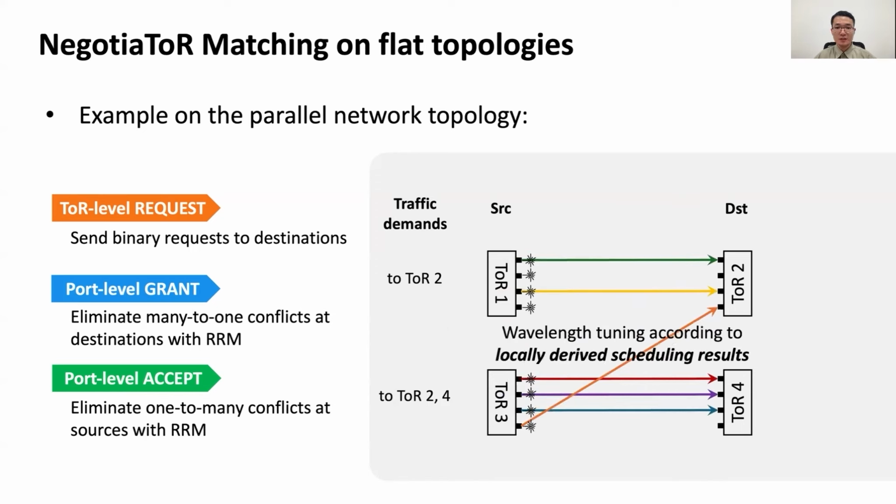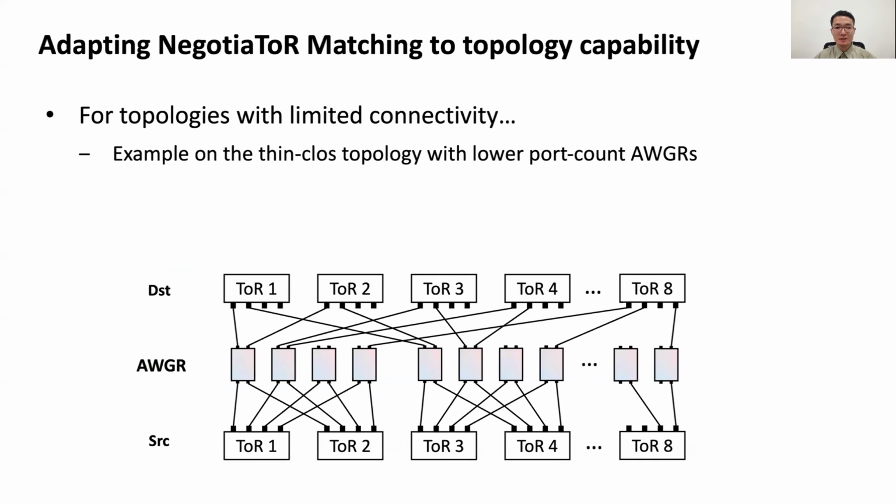And then tunable leaders and sources tune their wavelengths according to locally derived scheduling results, with no need for result delivery. NegotiaToR matching can also be adapted to other flat topologies. Take the SIGCOMM' topology, for example.